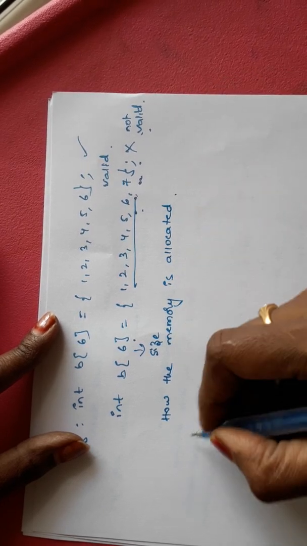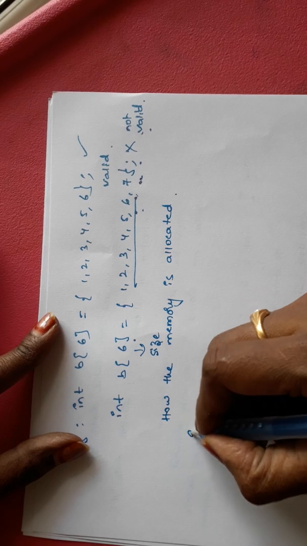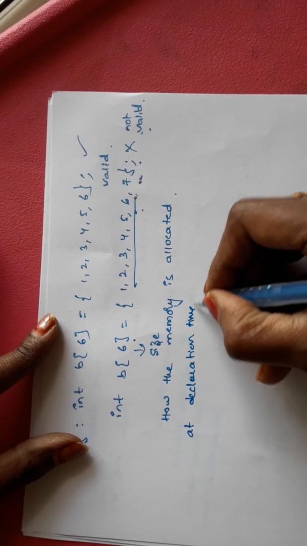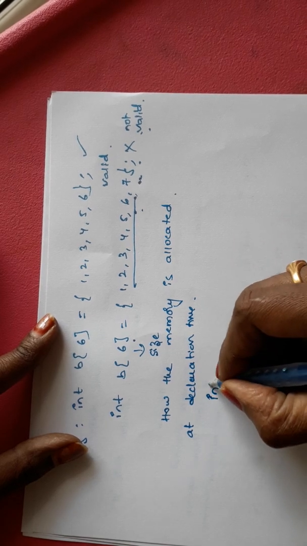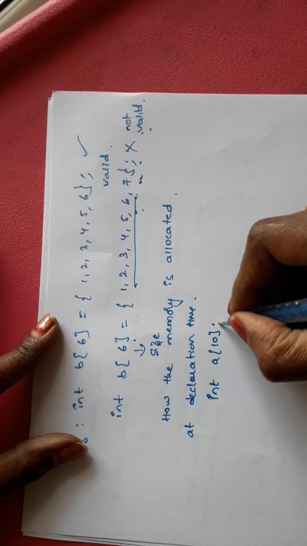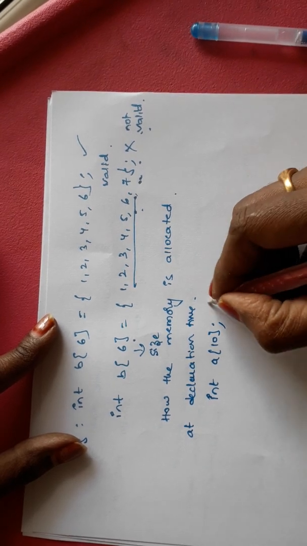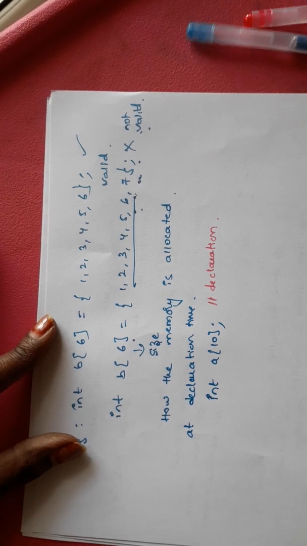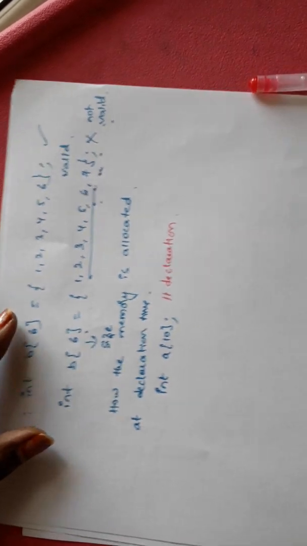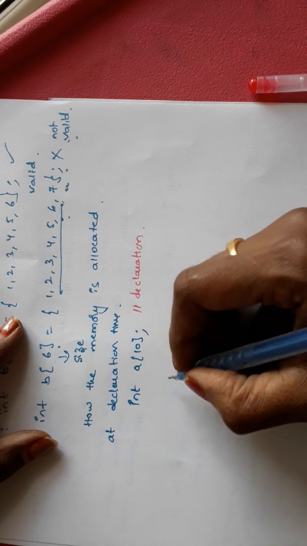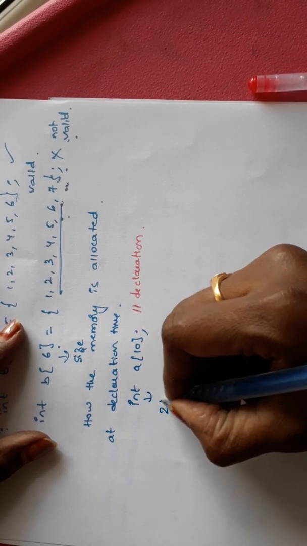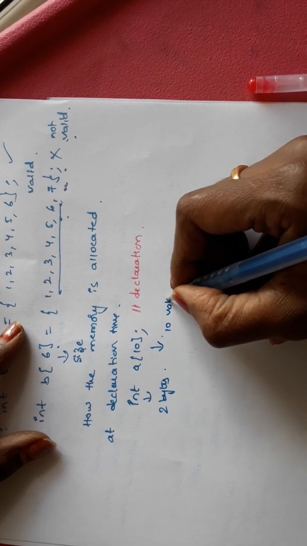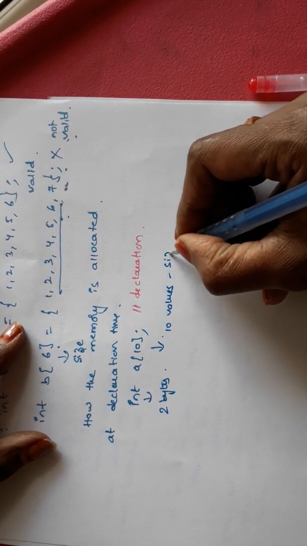The memory is allocated at declaration time only. So, if we declare, for example, int A of 10, this is the declaration. At declaration, after declaring the array variable, the memory is allocated to A. How much memory is allocated to A? What is the size of an integer? 2 bytes. What is the size of this variable? 10 values. This is the size.